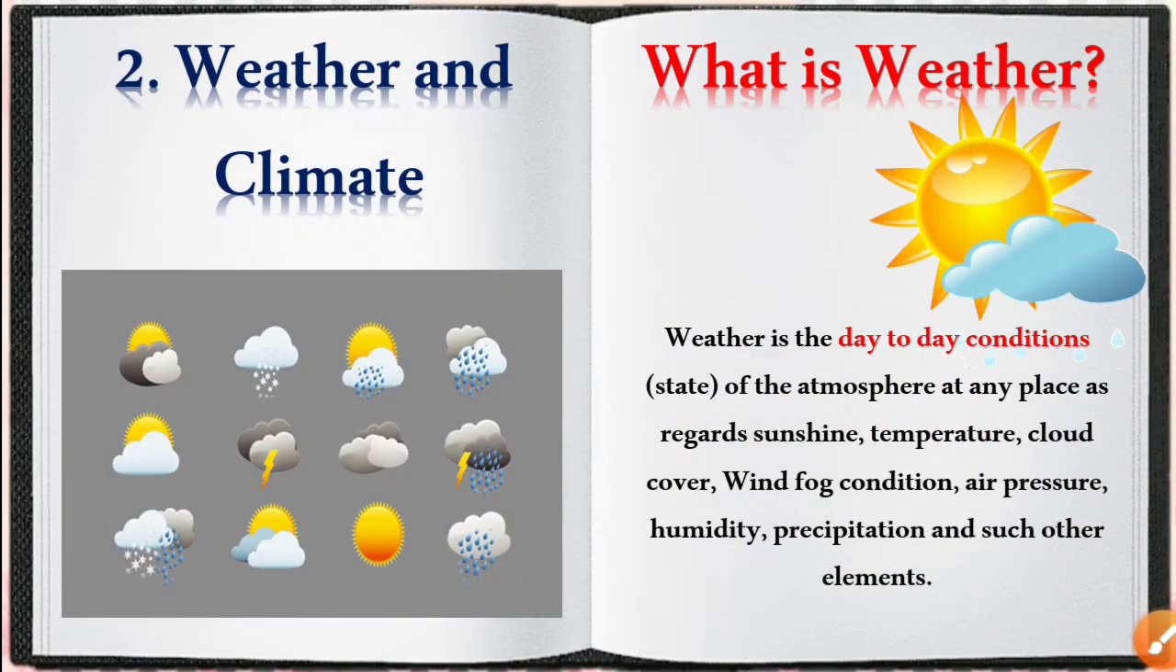Now let's move on to geography, second unit, weather and climate. First you have to know the definition of weather. Weather is the day-to-day condition or state of the atmosphere at any place with regard to sunshine, temperature, cloud cover, wind, fog condition, air pressure, humidity, precipitation and such other elements. So weather is a day-to-day condition.